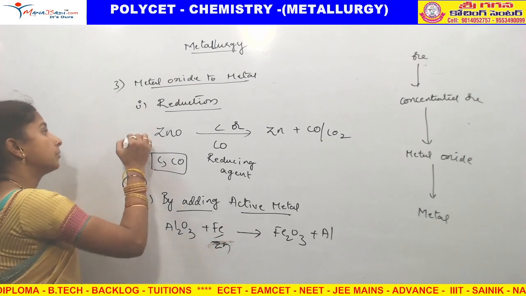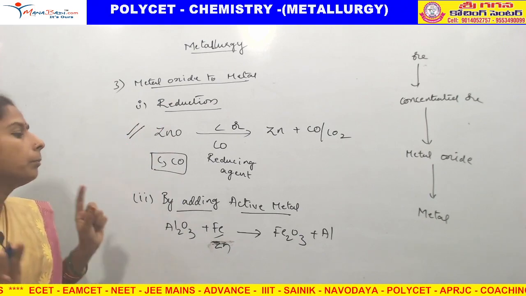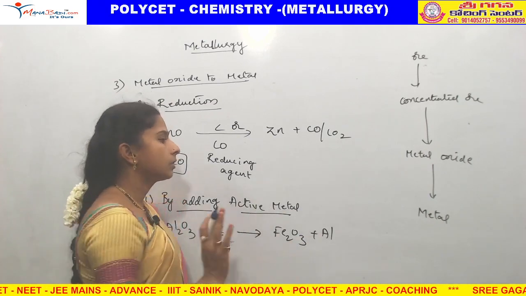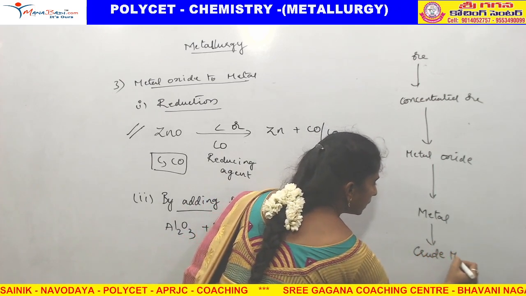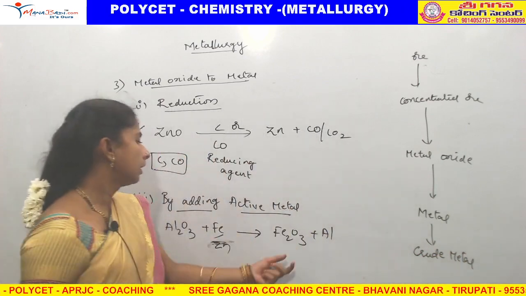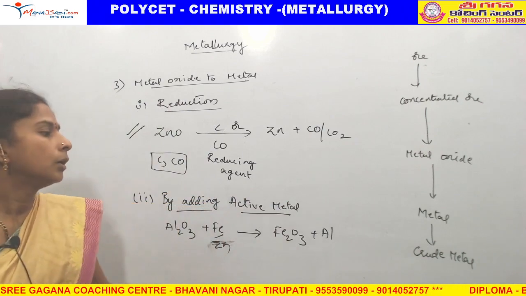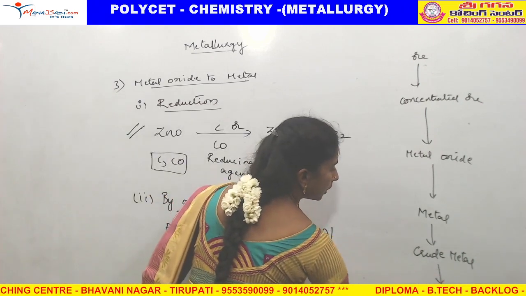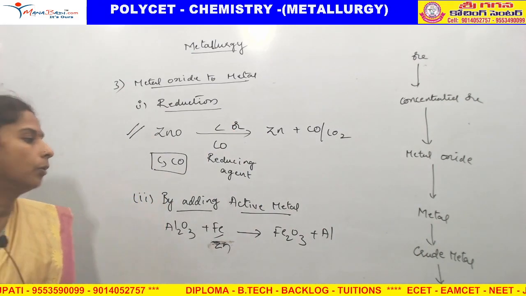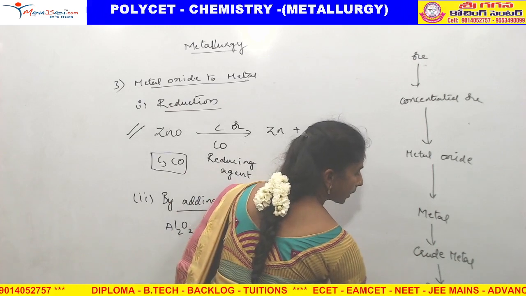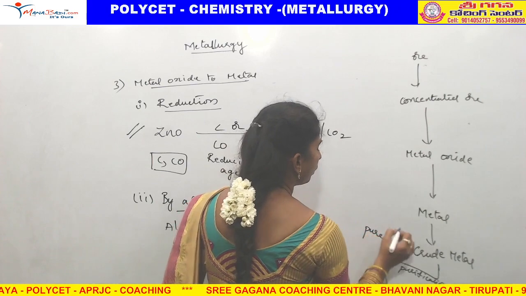But mostly which method is followed? This method is followed. Whatever metal you are getting here, that is not a pure metal. That is crude metal, meaning some impurities are there, because here Fe2O3 is there, here CO2 is there. That type of impurities will be there. So we need to remove those impurities by using purification techniques. Now by using purification techniques, we will get pure metal.